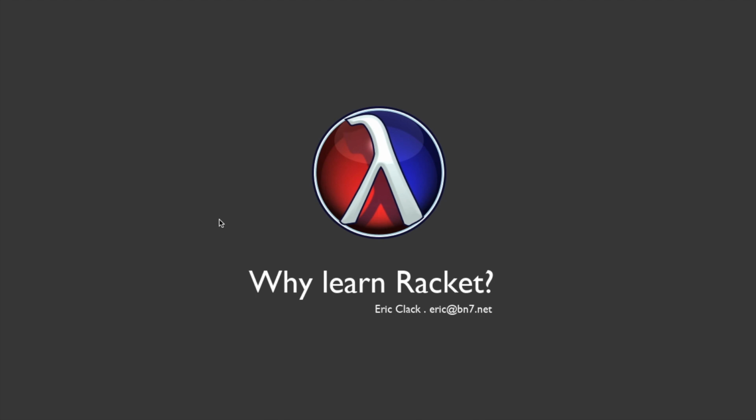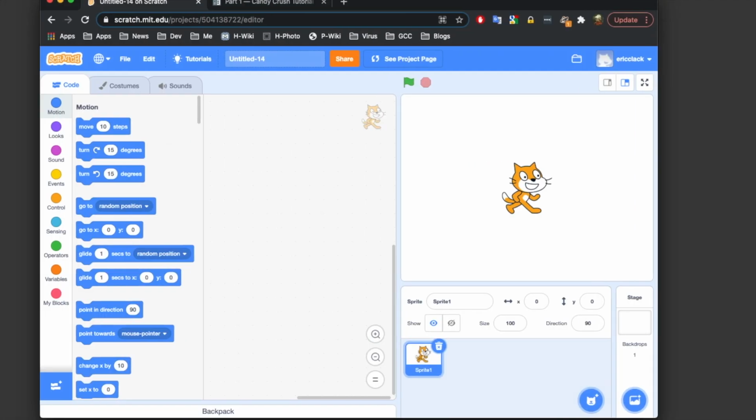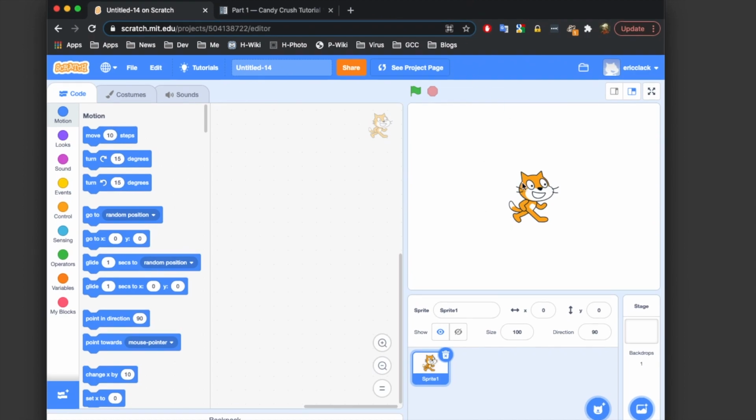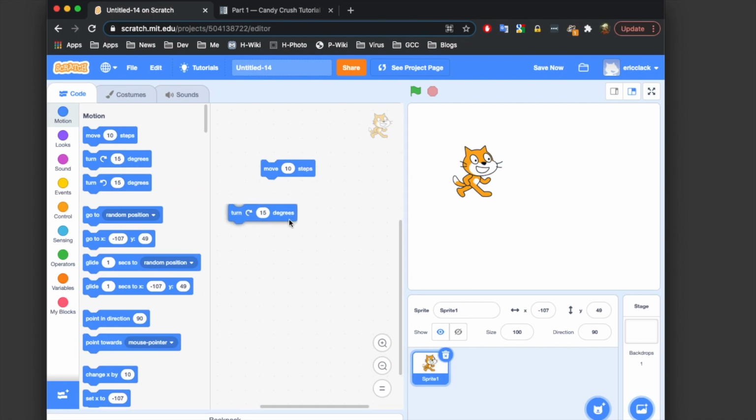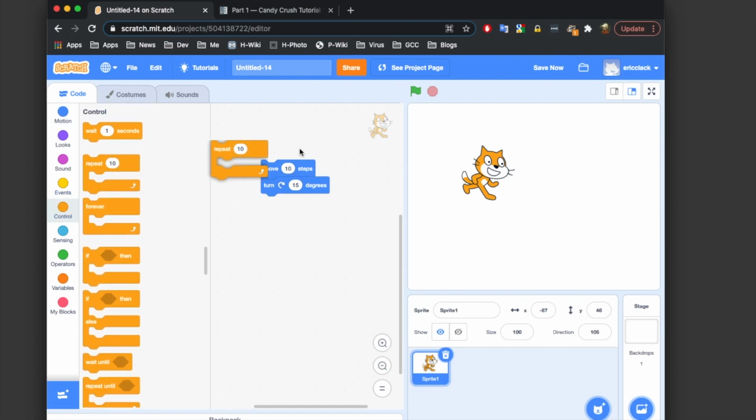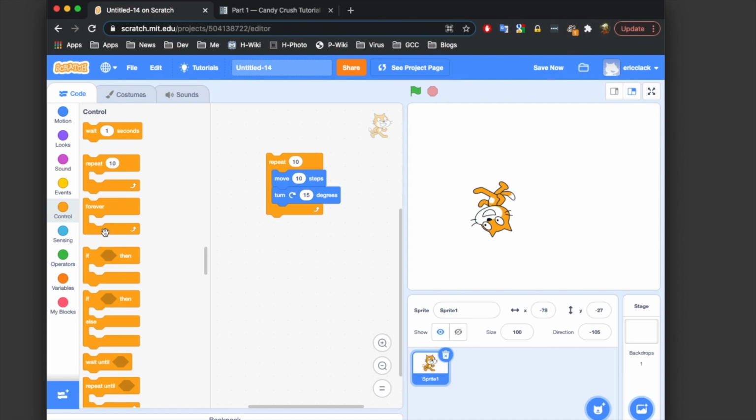At Coder Dojo, our aim is to inspire and develop great programmers that have a deep understanding of how code works, programmers that can create amazing things on their computers. At code clubs, young people typically start with a block-based programming language such as Scratch. If you've not seen it before, this is what it looks like. We have an actor and we have blocks that we can run to make our actor do things. We can snap blocks together, and we've also got loops. It's pretty sophisticated. It's a nice environment for creating programs.